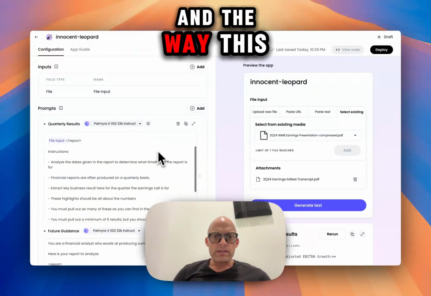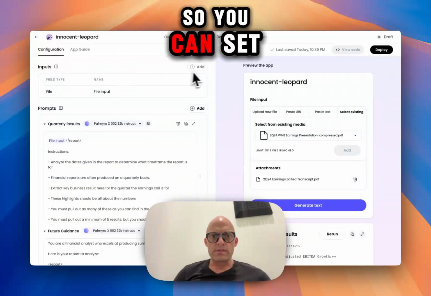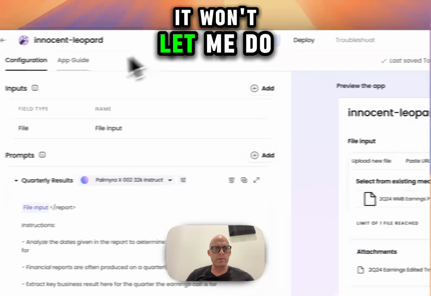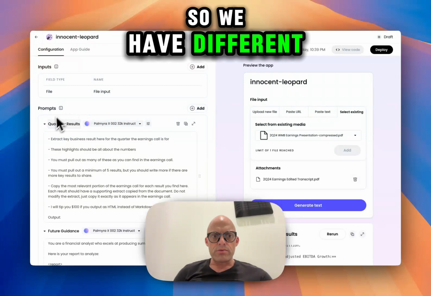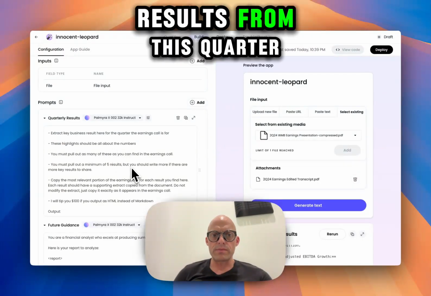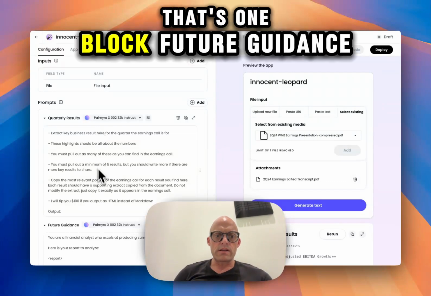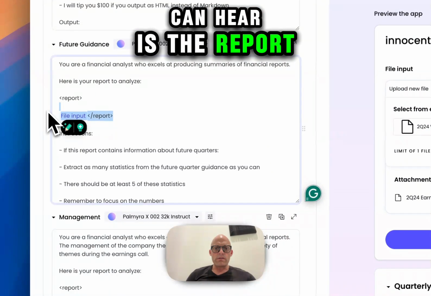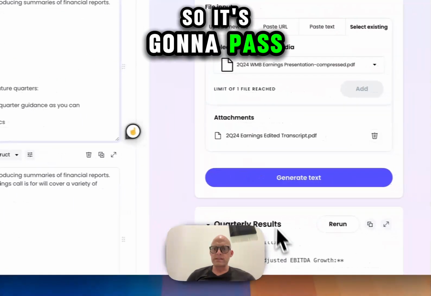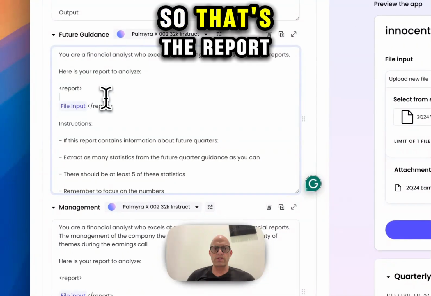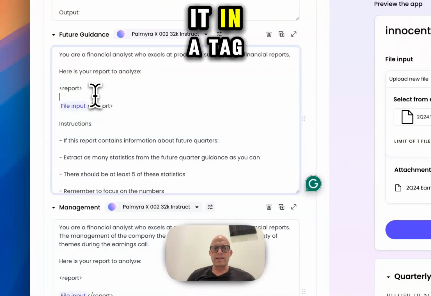The way this works, we have a file input, so you can set up any number of inputs. It won't let me do an overview. So we have different prompts that are going to execute. Quarterly results: what are the results from this quarter? That's one block. Future guidance, another block. So here is the report. It extracts what I do here and dumps it in here. So that's the report. It's putting it in a tag.